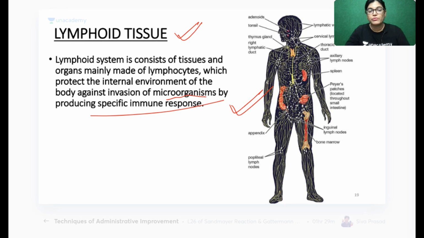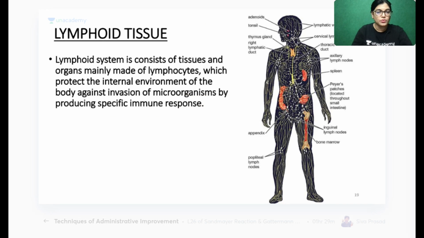Whenever I talk about lymphoid tissue, the importance is that these tissues lie together in the inner environment of the body, and they are required for the immune response. Various lymphoid tissues are there, which are very important for the histology part. I will brief those structures. Those who want to note this down can do so.